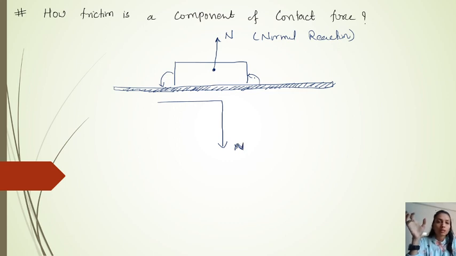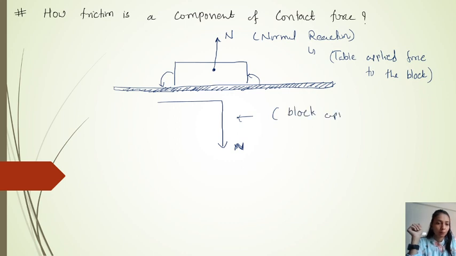Because this normal reaction happens when the table applies force to the block. Similarly, this normal reaction is when the block applies force to the table, right? Okay, so consider it. This is a normal reaction.